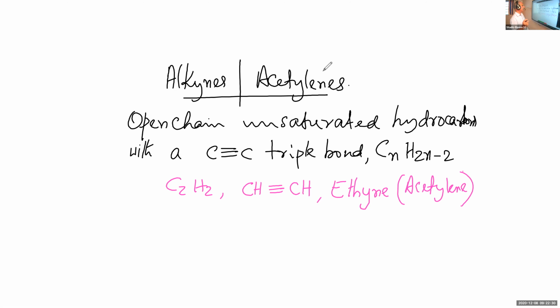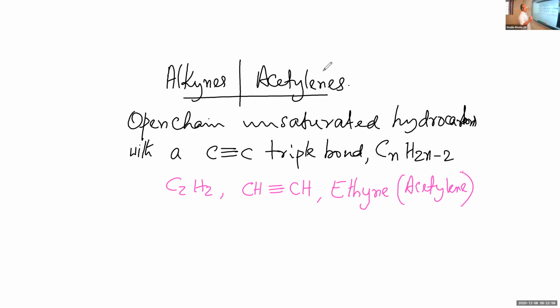Acetylene is the first member among the alkynes. That is why alkynes are also known as acetylenes. The homologous series is named after the first member of the series, acetylene.